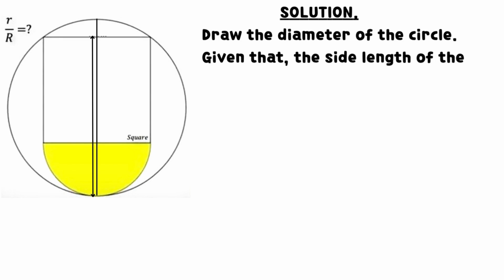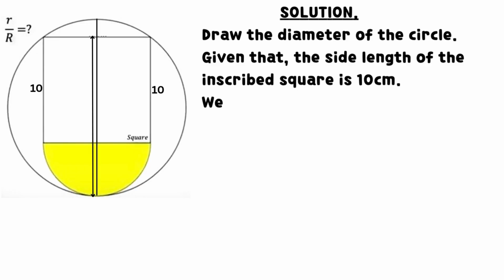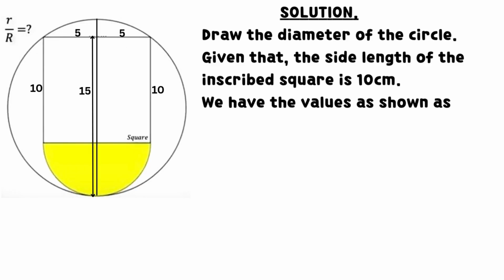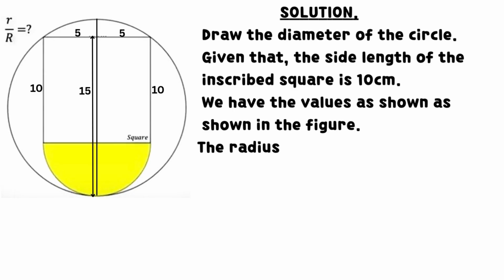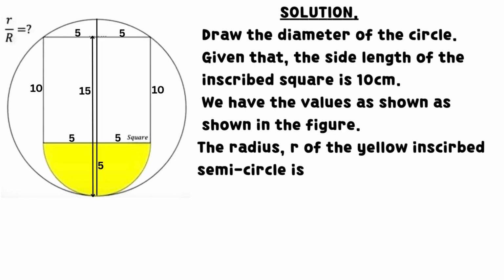Draw the diameter of the circle. Given that the side length of the inscribed square is 10 centimeters. The distribution of the length values are shown in the figure. The radius, r, of the yellow inscribed semicircle is 5 units.